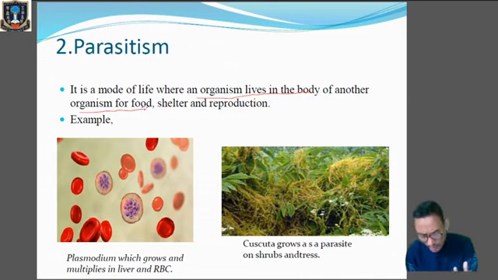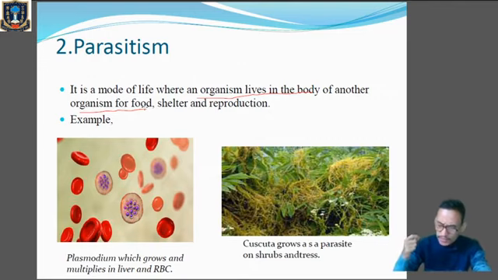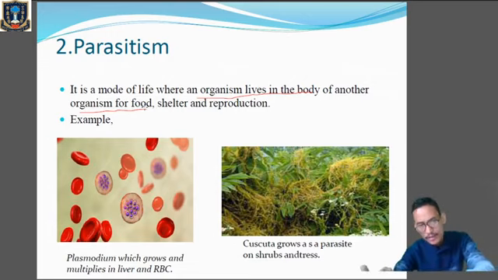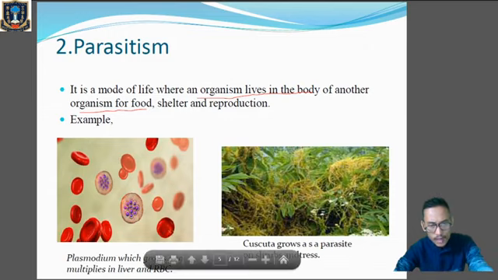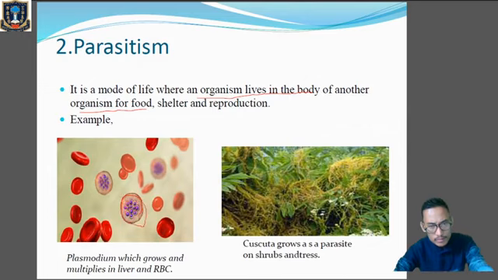So we'll check out a few examples of parasitism. All right, so one example you can say is Plasmodium, the protozoan which causes malaria, and this Plasmodium will grow or multiply in the liver and in the RBC. So you can see over here, this is the RBC, the biconcave cell, and within the RBC you can see the presence of Plasmodium, the protozoan which causes malaria.